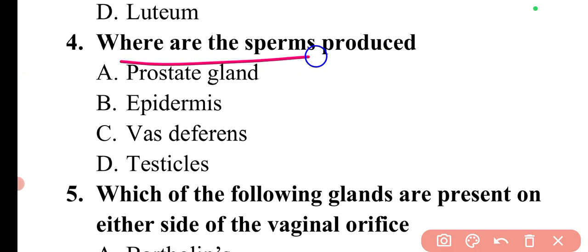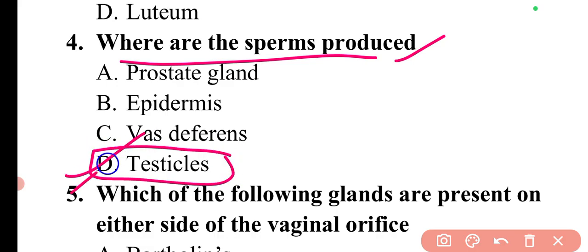Next question is, where are sperms produced? So sperms are produced in the testicles. So here option D will be the correct answer, and these are the internal genital organs.